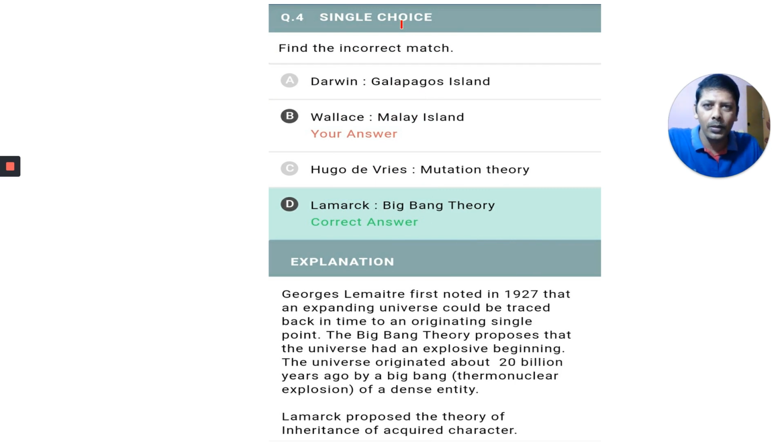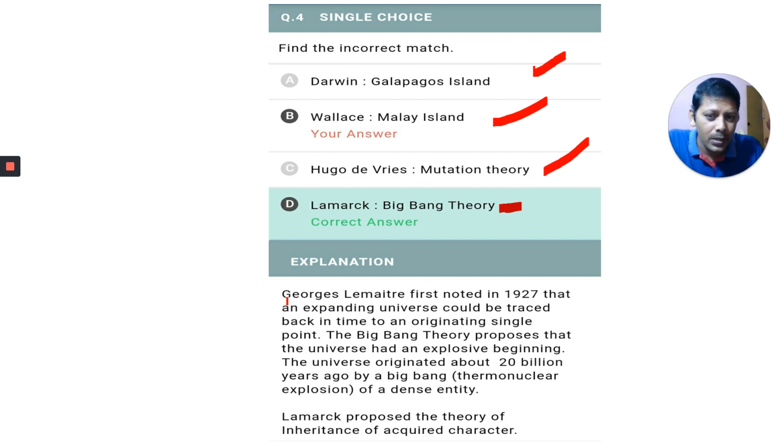Next one, find the incorrect one. Darwin visited the Galapagos Islands. Wallace, the Malay Islands. Next one, Hugo de Vries, this is also correct, the mutation theory. Next one, that is also correct, Lamarck, inheritance of acquired characters. But here, what is given? Big Bang theory. Options explanation here.